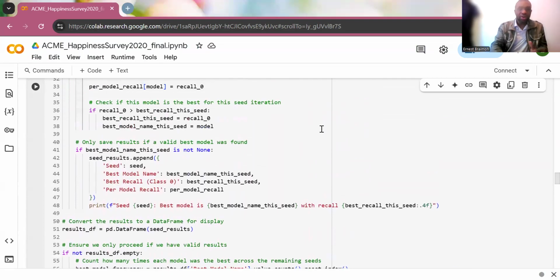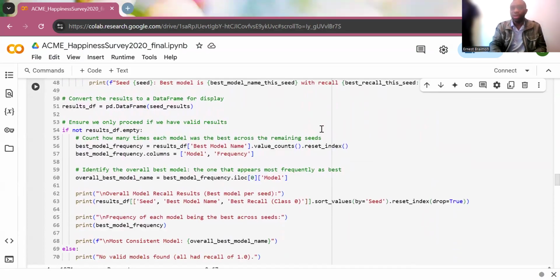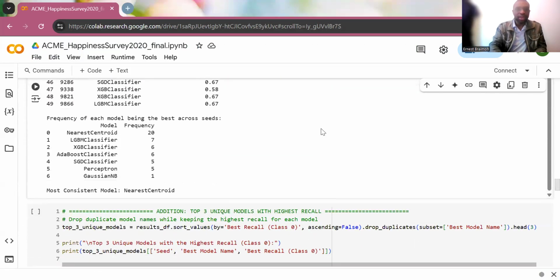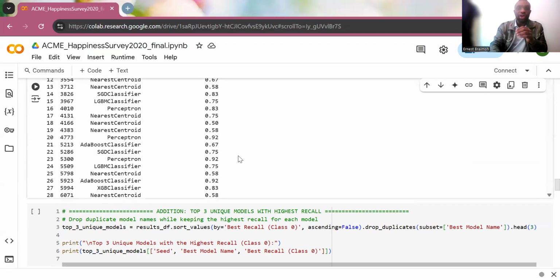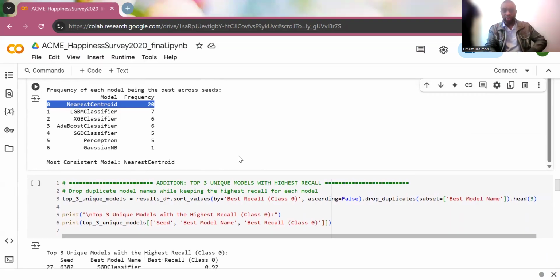If it comes out with 100% accuracy, I'm rejecting it because it tends to be overfitting. So after 50 iterations, Nearest Centroid got 20 of the highest accuracy in terms of the recall. Remember, I'm using recall equal to 0. What makes the customers unhappy? That is what I'm working on.